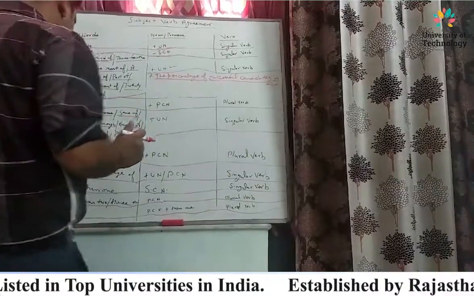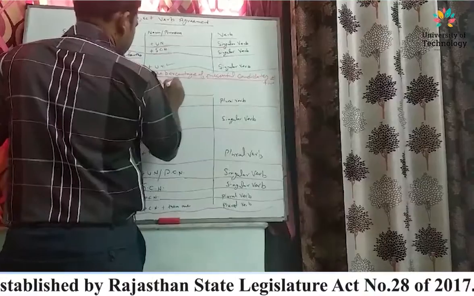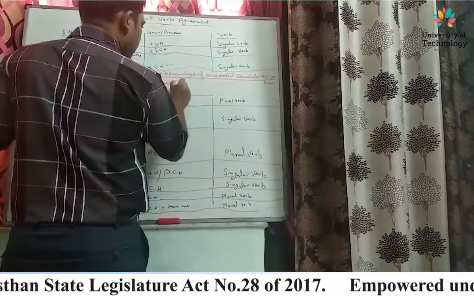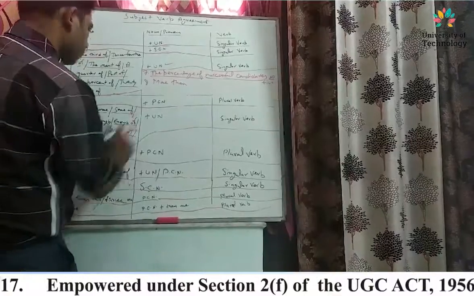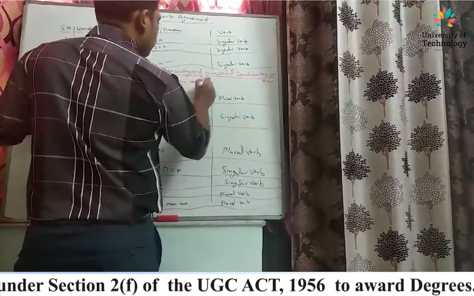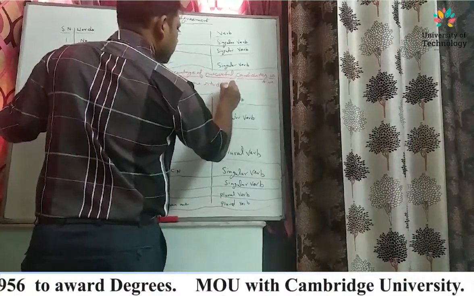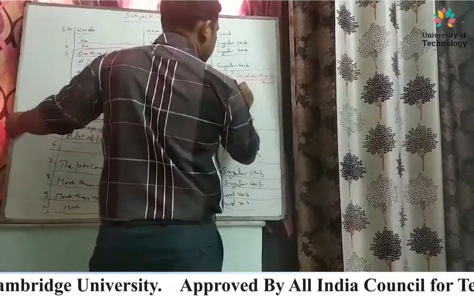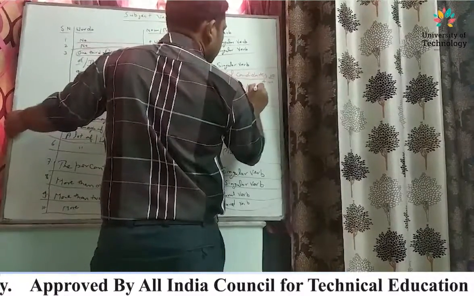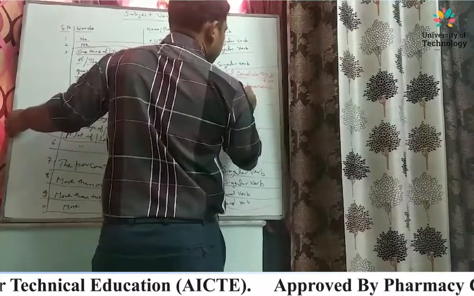Next, more than one student was present in the class.